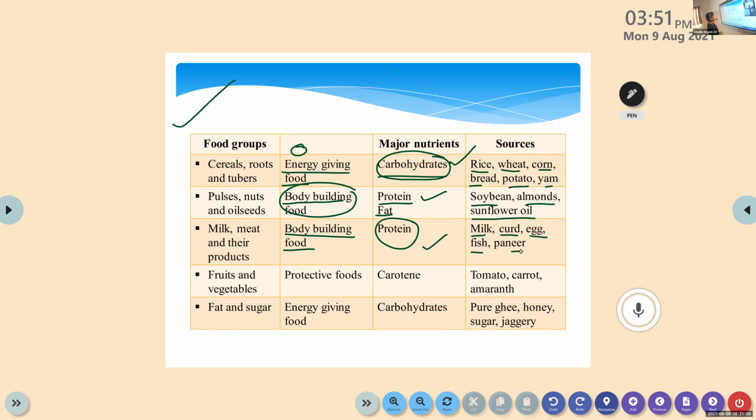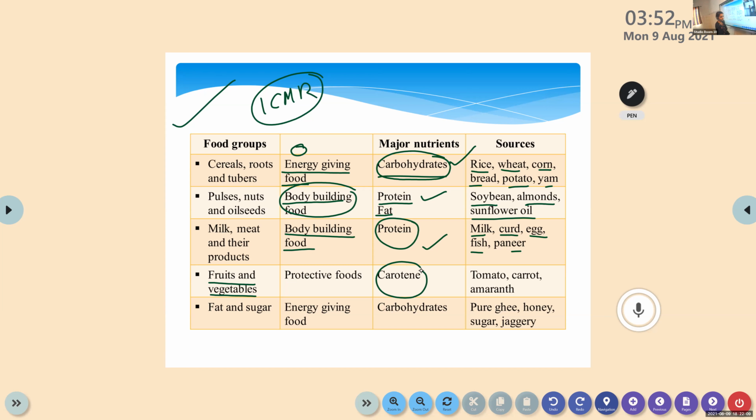Then we have fruits and vegetables, the fourth food group or the fourth category by the ICMR. This ICMR is very important. The main function of fruits and vegetables, which means whenever we consume fruits and vegetables, they provide a protective function. They provide protection to our body. They help to prevent us from diseases. It's for the immune function. They improve our immunity. And the main nutrient present in fruits and vegetables is carotene.